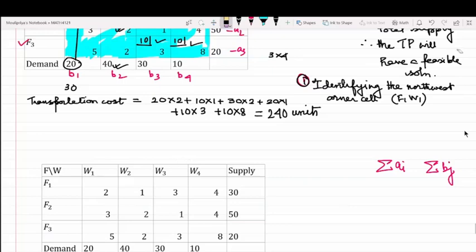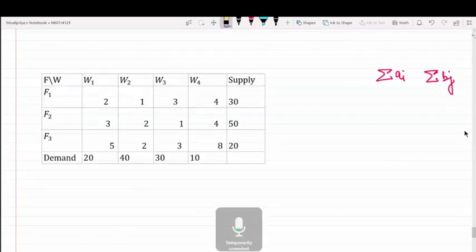Okay. So the same problem we are doing by matrix minima. Are you guys there? Yes, ma'am.